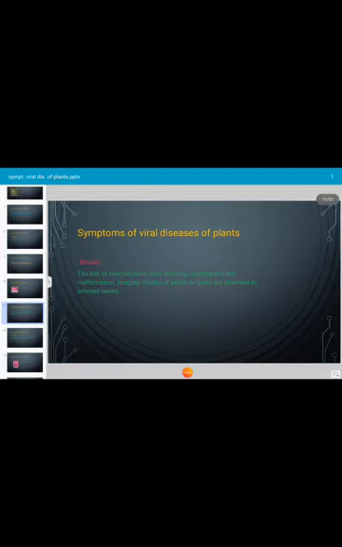Next, mosaic symptom. In this case, the leaf of the infected plant shows stunting, mottling, and leaf malformation. Irregular shades of yellow or green are observed in the infected leaf, and such symptoms are described as mosaic. Next, initiation mosaic. This is also a symptom caused by virus. Initiation mosaic of tomato is a viral disease, a type of mosaic in which the infected leaf shows pinhead shaped rough outgrowths, especially on the lower surface of the leaf. The symptoms are caused by the initiation mosaic virus.